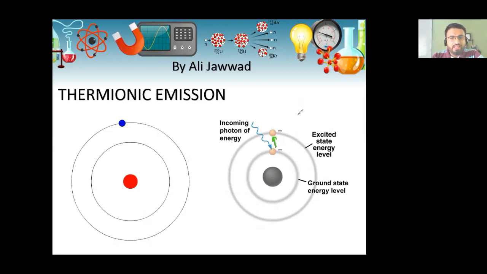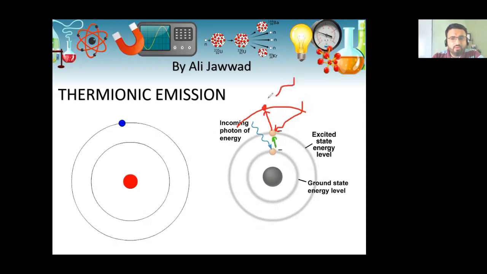If this continues and we give the electron a greater amount of energy by heating the atoms or by electricity, the electron will not be able to come back to its original position. Rather, after absorbing energy, it will jump again to a higher energy level.